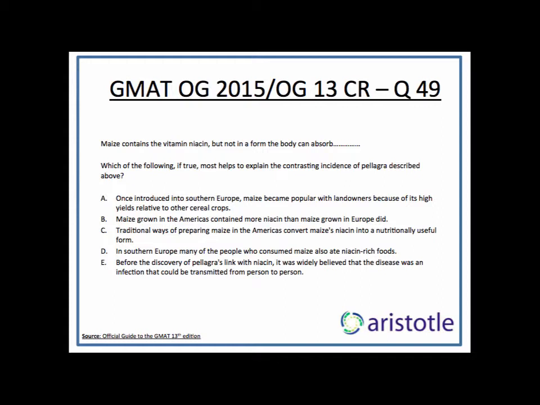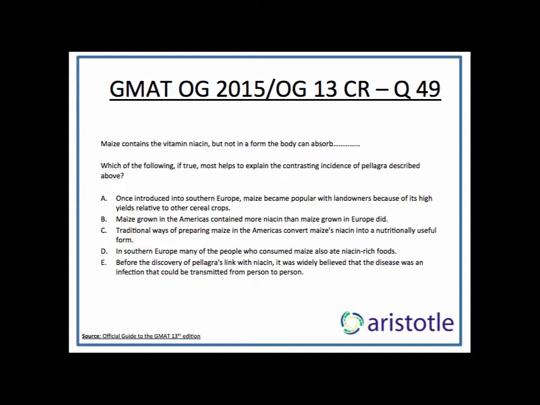The last sentence says pellagra was virtually unknown at that time in the Americas, even among people who subsisted primarily on maize. Now this is a problem because Americans are eating that maize and they are not contracting pellagra, whereas Europeans are eating the same maize yet they are contracting pellagra. So how does this happen? I'm sure the question stem will ask you to explain it.